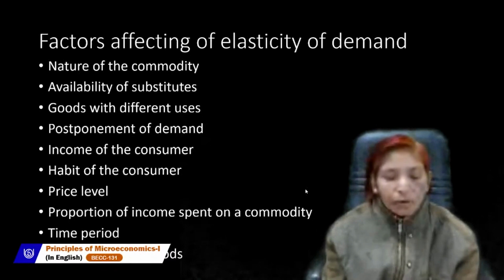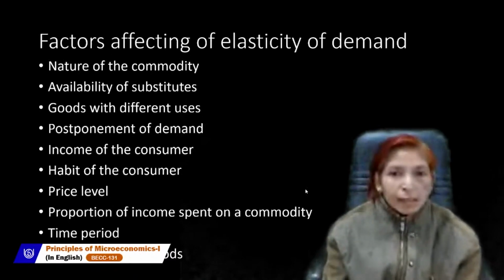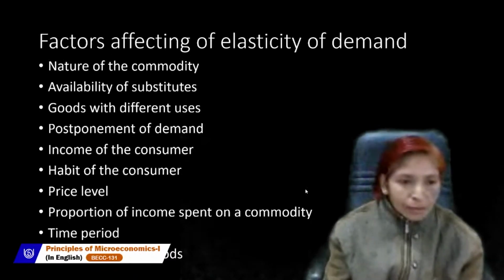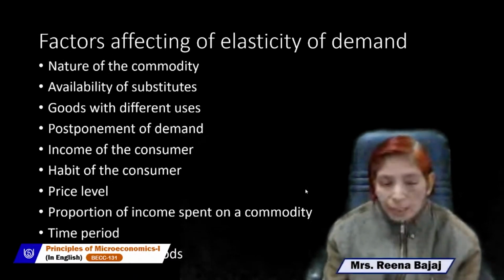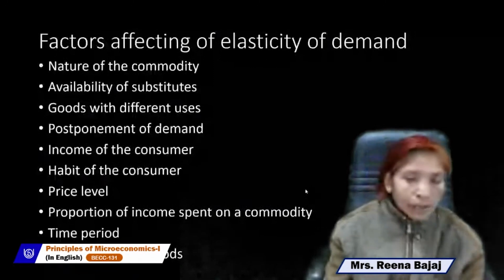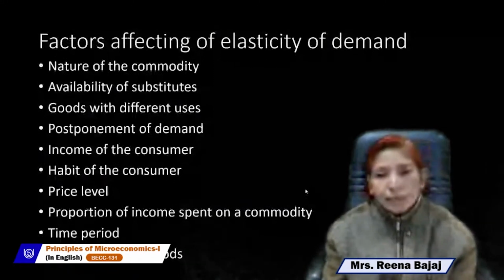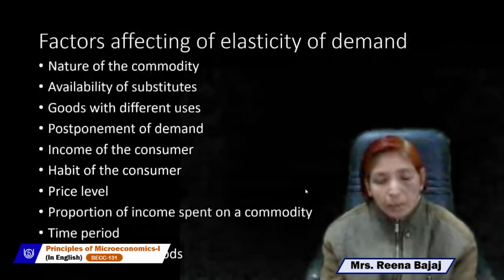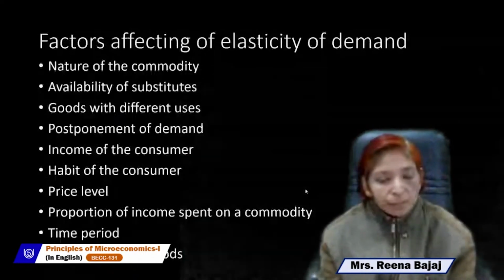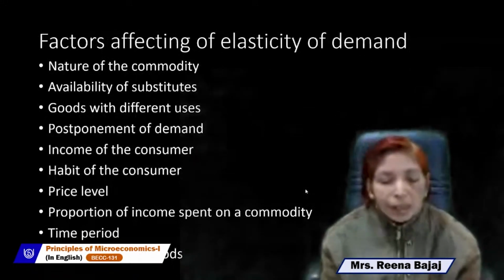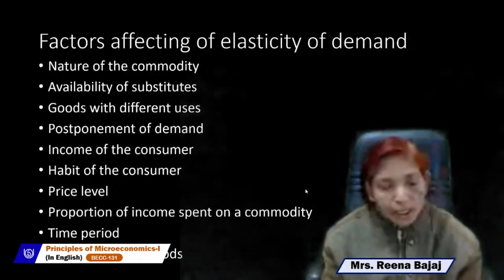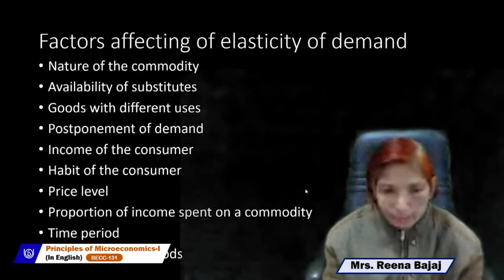And for a lower price commodity, if the price is low, then people will always take that commodity. So for higher price and lower price commodities, demand remains always inelastic. But for medium price or mid price level commodities, demand remains always elastic, which can change according to the change in price.